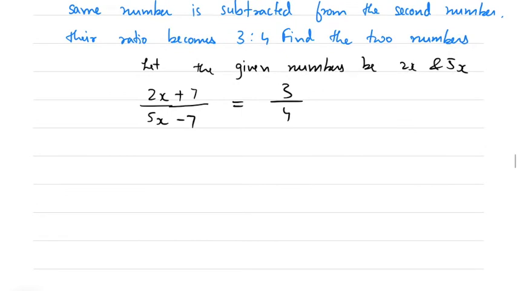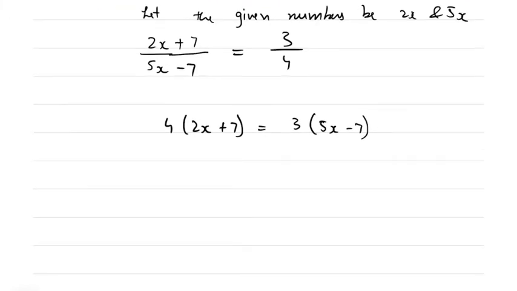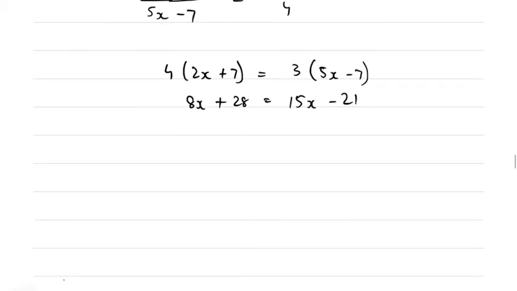Now let us cross multiply. So 4 into (2x plus 7) is equal to 3 into (5x minus 7). So 4 2s are 8, 8x plus 4 into 7 is 28, equals 15x minus 21.